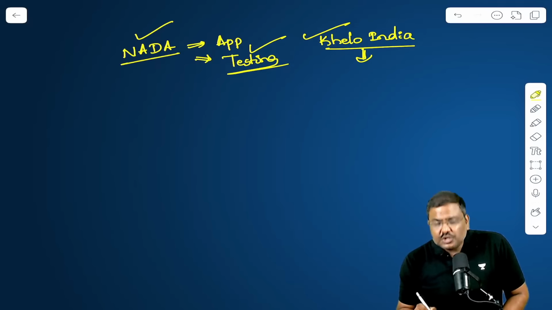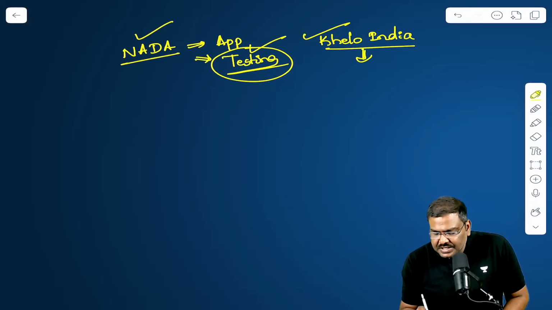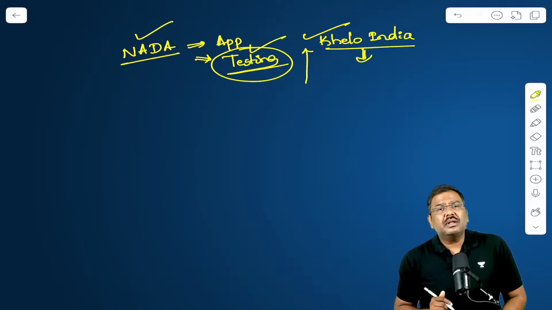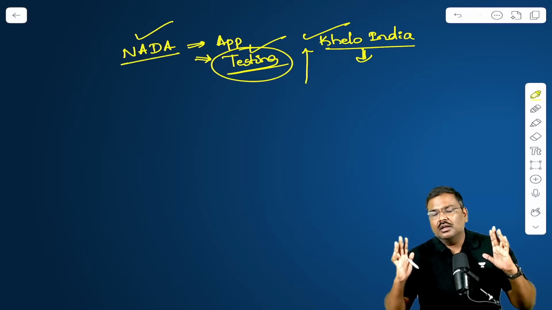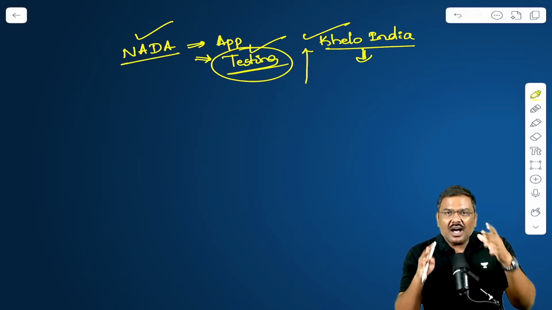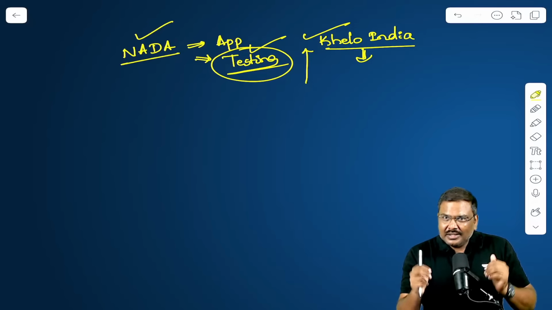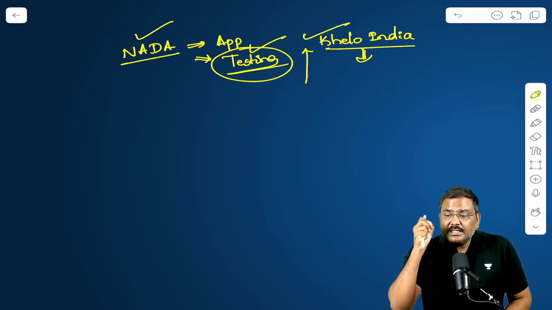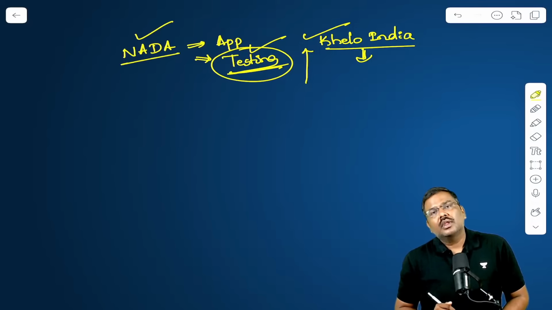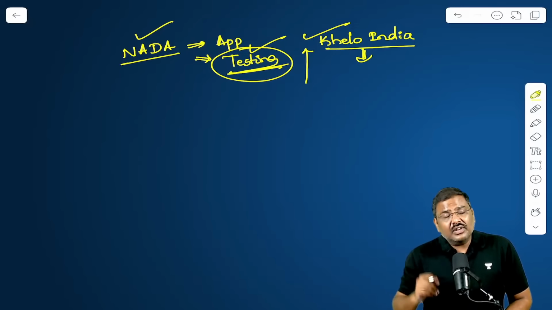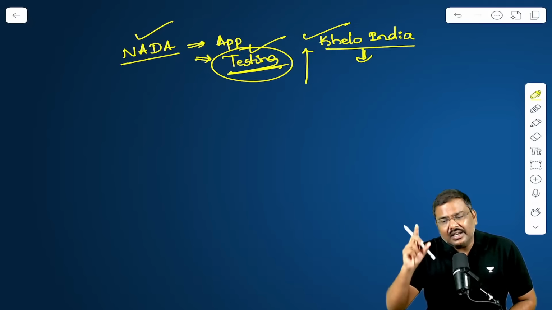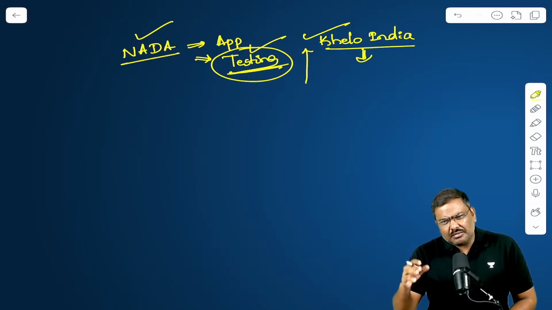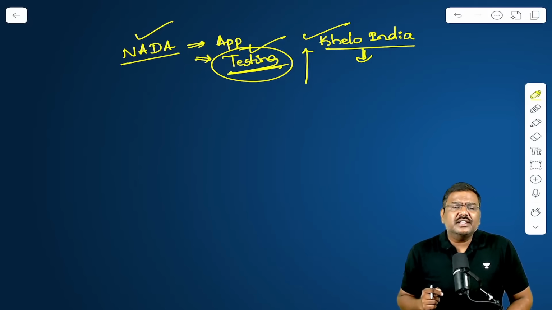Now, what should be done in the coming days? Testing has to be ramped up. Simple. Increase the testing. The only way, most of the experts argue, that the cases of doping can be brought down is by increasing the testing. Not just at the national level games, bring it at the state level, bring it even at the district level. Right? Increase the number of tests that you do.